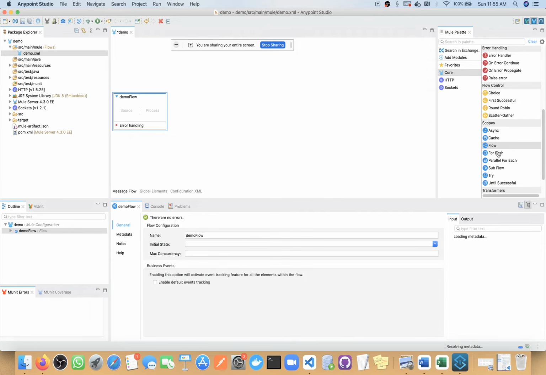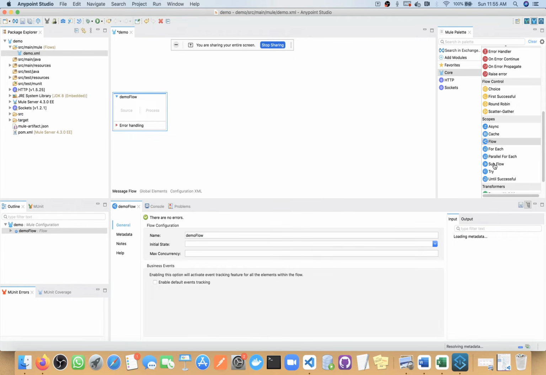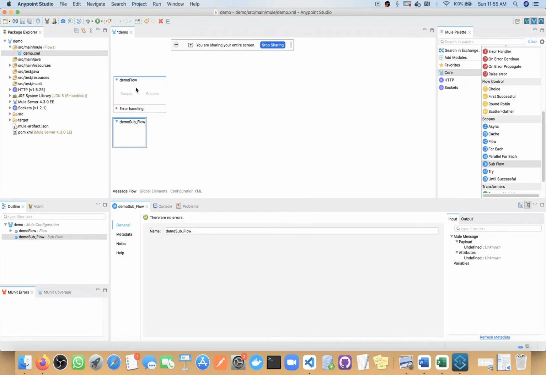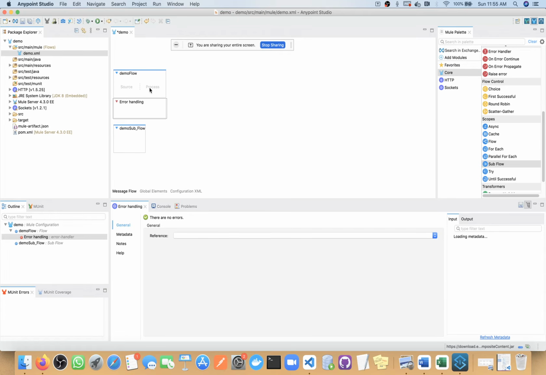This is our flow and this is our subflow. A flow is divided into three parts: source, process and error handling. But if you see this subflow, it contains only process.